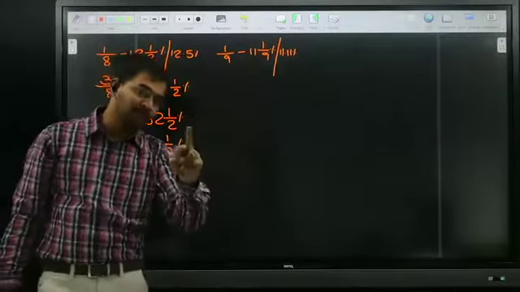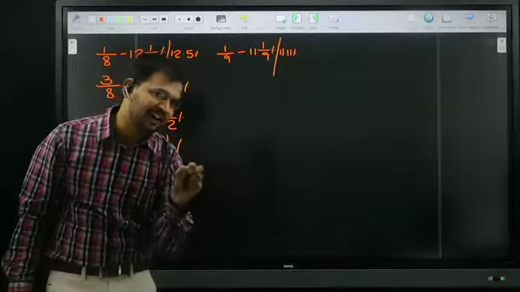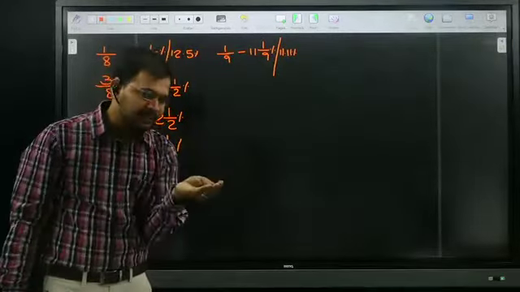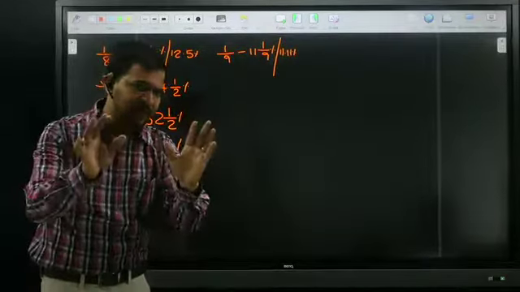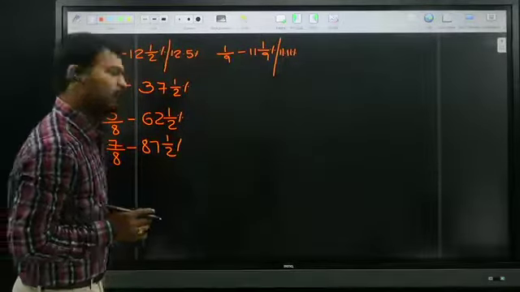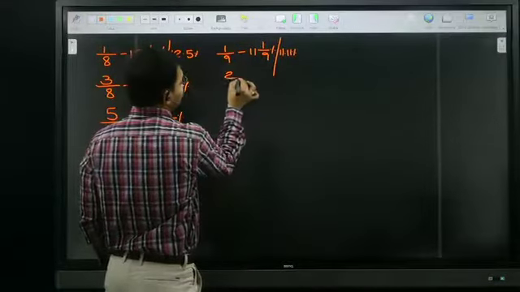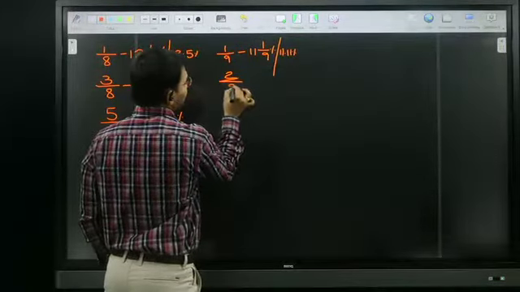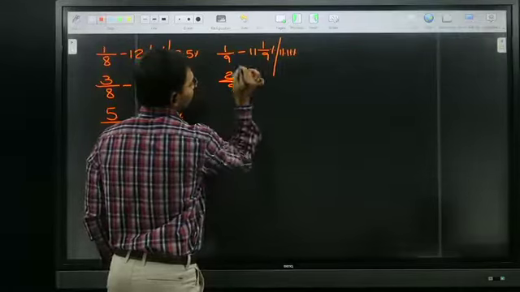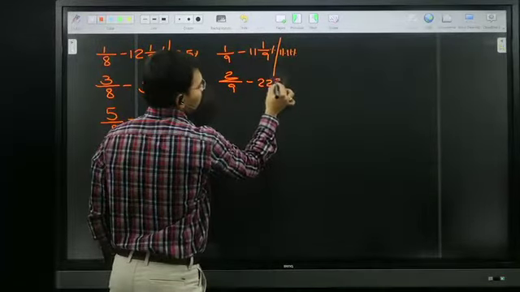And remember, in both ways, whenever 11 multiples are coming, 9 fraction is coming. 9 is nothing but 11, 11 is nothing but 9. All of you know 9 table? 11 table? Okay, 11 table. Very good. Tell me, what is 2 by 9? 2 times of this one, how much? 22. 2 by 9.